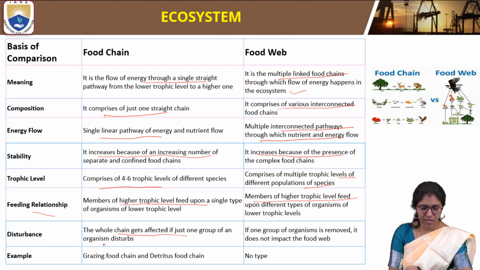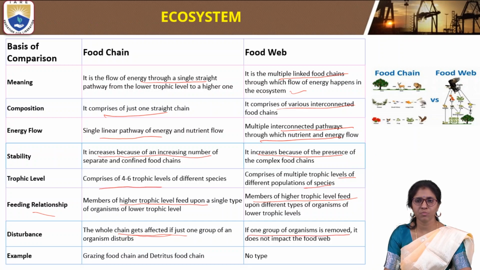In a food web, if one group of organisms is removed, it does not impact the food web, because the members of a higher trophic level feed upon different types of organisms of lower trophic levels. So if any disturbance is there, if one group is removed, no problem. It does not impact the food web.